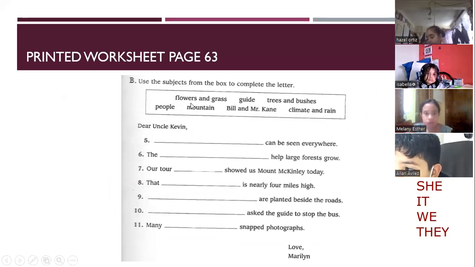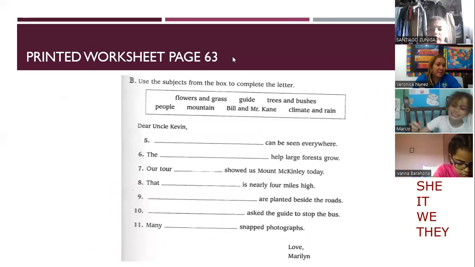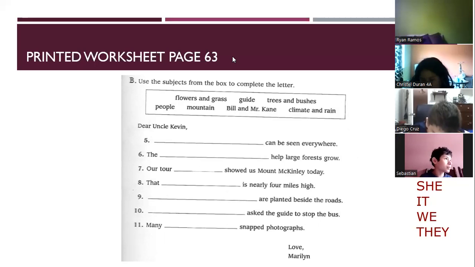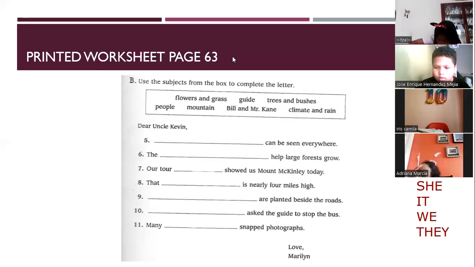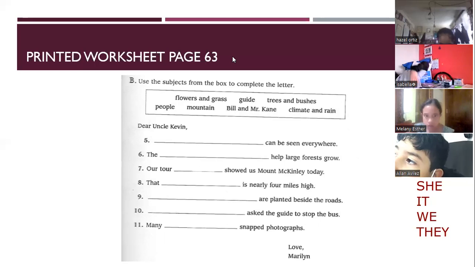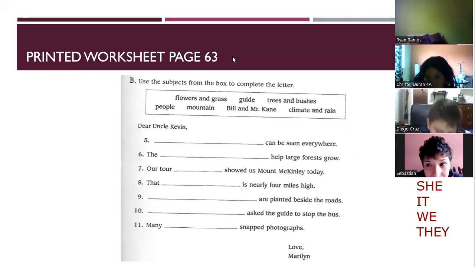We have flowers and grass. Yes, but you don't have an uncle called Kevin, because it says, dear Uncle Kevin. Kevin is my brother. Yes, I have three brothers. So it means that it is going to be named Marilyn, the daughter of your dad. So the daughter of your son can say, dear Uncle Kevin. Okay.